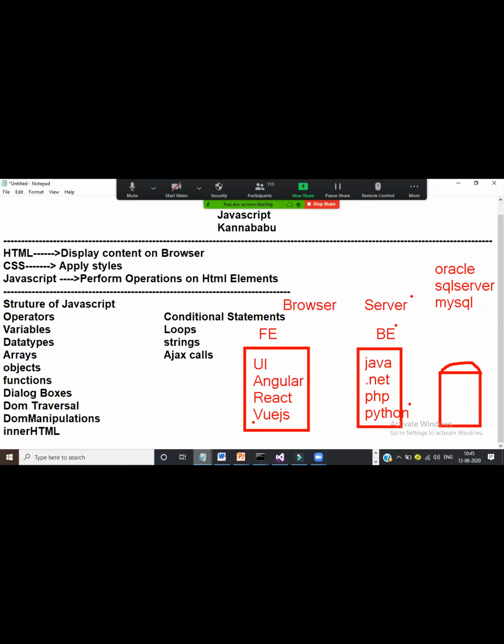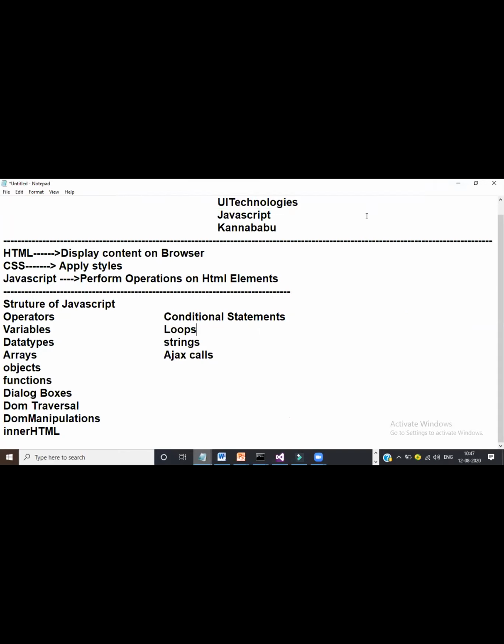The only one solution to reduce the burden on the server is executing the code on browser. Web application is multi-user application. If multiple users will communicate with the application at a time, all the users' code will execute on server. So unnecessarily burden on what? Server. If you want to reduce the burden on server, increase the burden on what? Browser. So take the support of JavaScript. JavaScript main advantage is JavaScript code will execute on where? Browser. Is it clear? JavaScript is front end.